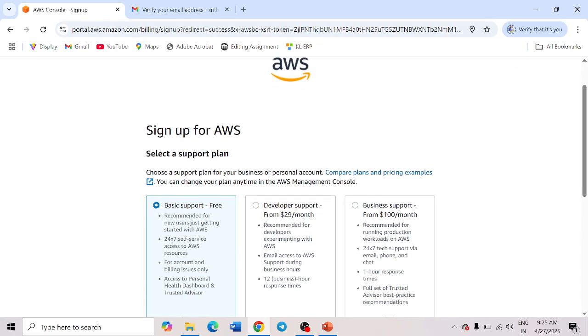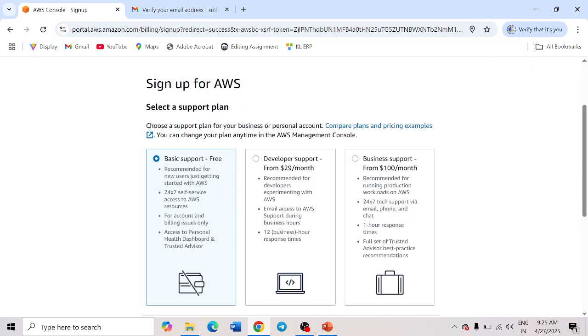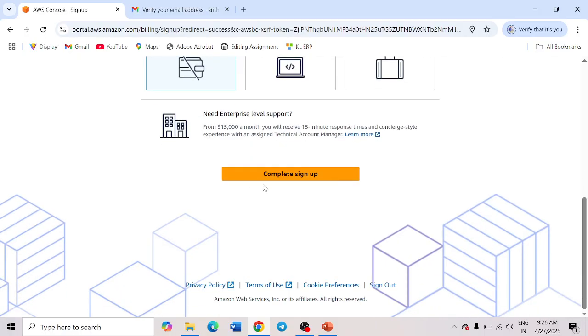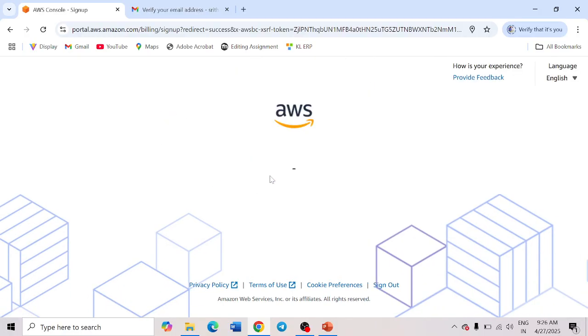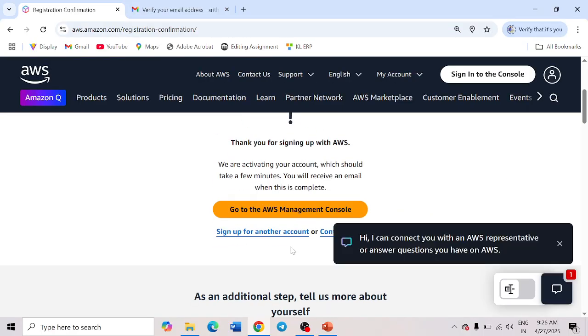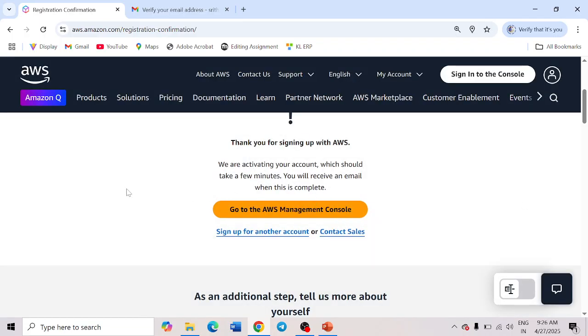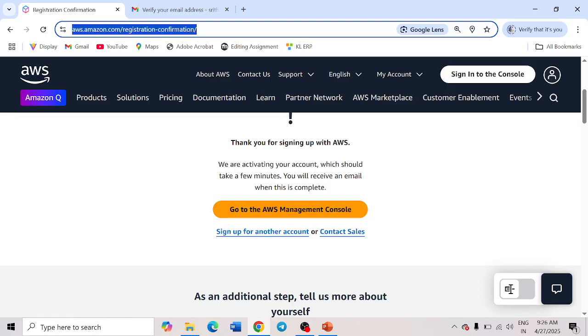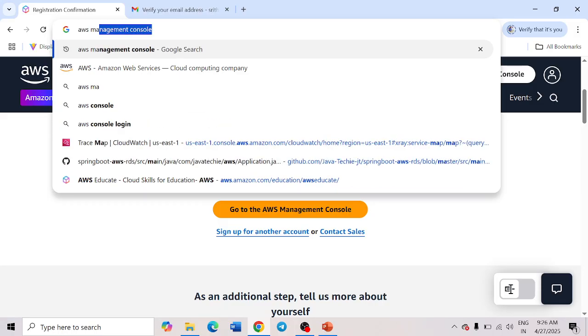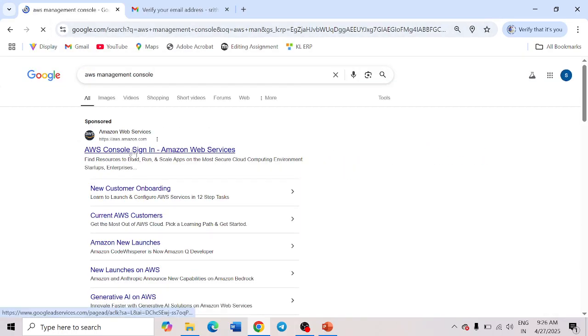There are three options, whether I want to create a free tier account or a developer account. We will go ahead with the basic support free tier account. Now click on Complete sign up. Successfully we have created the AWS account. Let me tell you how to open the AWS Management Console. Either you can click directly here, or search for AWS Management Console and click the first link.